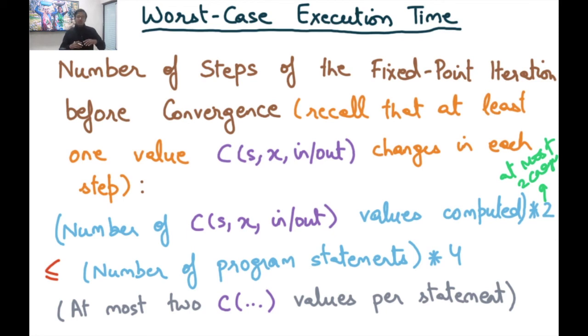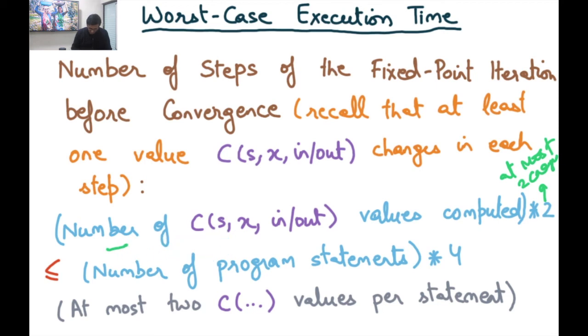Hopefully I'll converge earlier than that, because if everything is bottom, that's not very useful information. So maybe some of them will become constant, some of them will remain top and things like that, and that would be more useful. But even in the worst case, even if everything becomes bottom, I would definitely be done within 2 into the number of values.